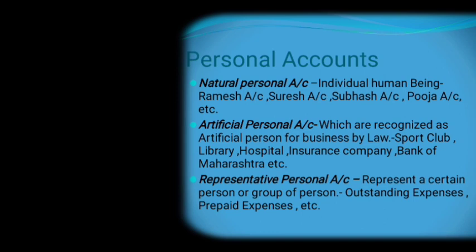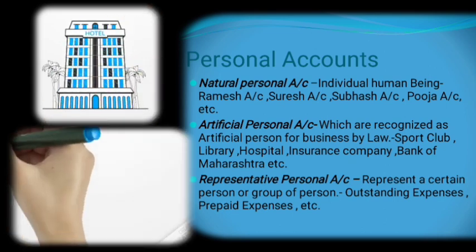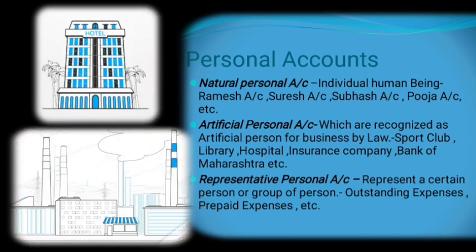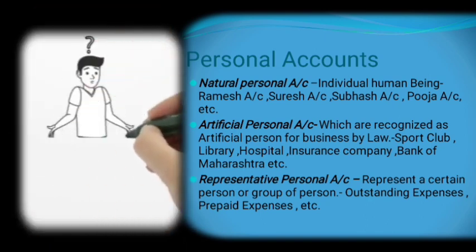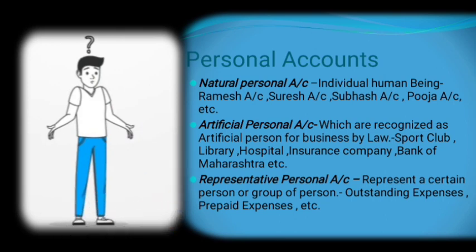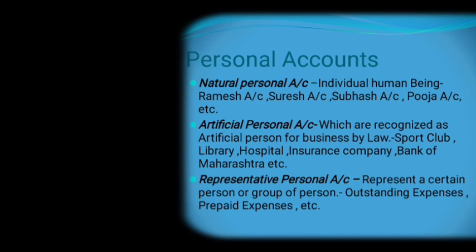Next is artificial personal account. Artificial persons are organizations that are recognized as an artificial person by law. Many times students, with lack of knowledge, consider the artificial person as a clone. So no, my students.